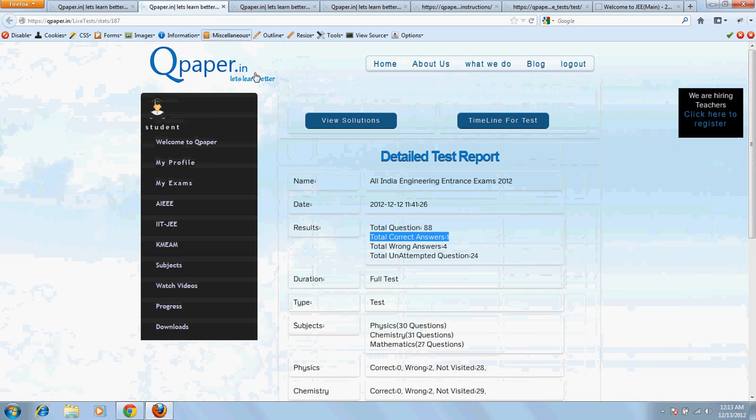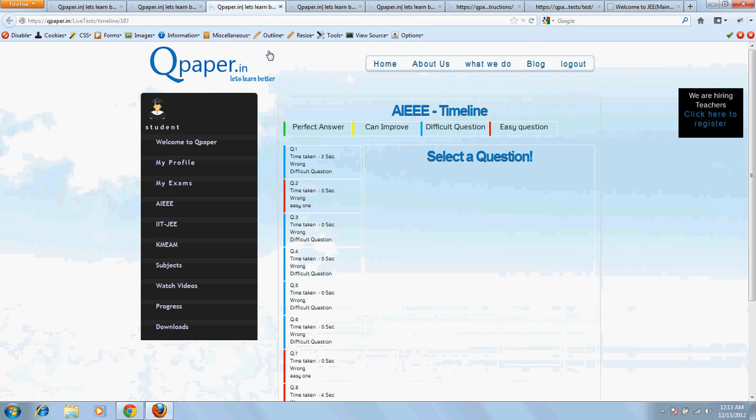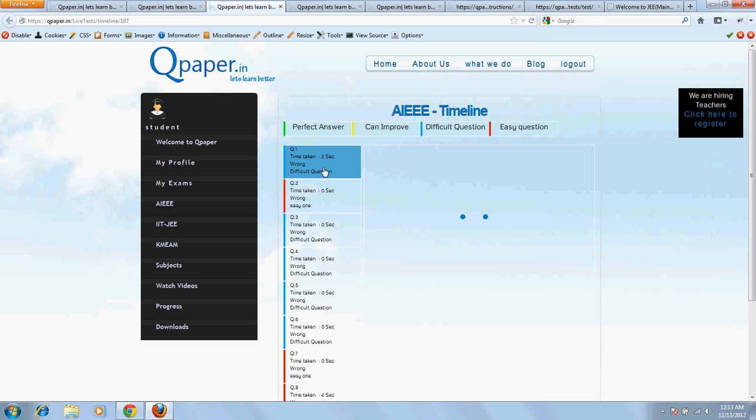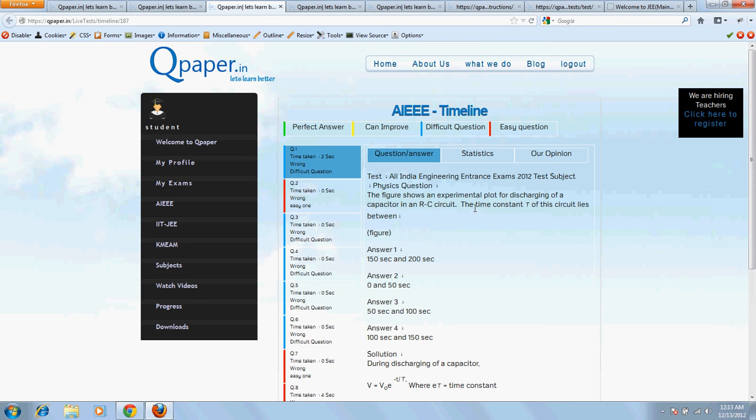We also have a timeline based analysis. A timeline is nothing but tracking a student according to the time. So if this was the first question that the student attempted, which actually was a wrong question, and the student went wrong with the question, and the blue line indicates over here that this is actually a difficult question. So it's okay if you make it wrong. So if I click on this, the actual question pops up over here.